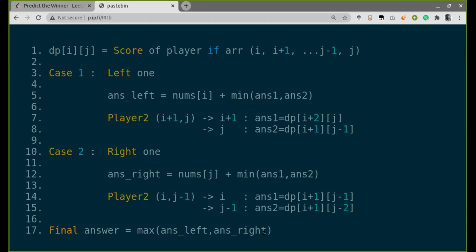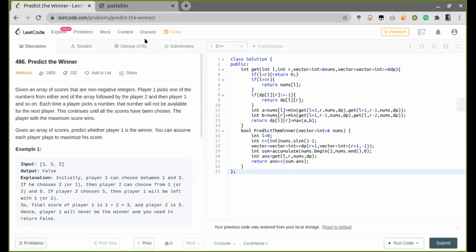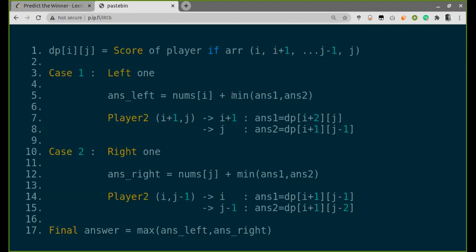Right, this one's clear. Why are you putting minimum? Since the second player will always choose optimally, he will always try in such a way that I get the minimum possible answer in the next iteration. This is why I have to choose minimum. Oh yeah, so player 2 will always try to maximize his score and minimize my score. So this is why min is placed there.